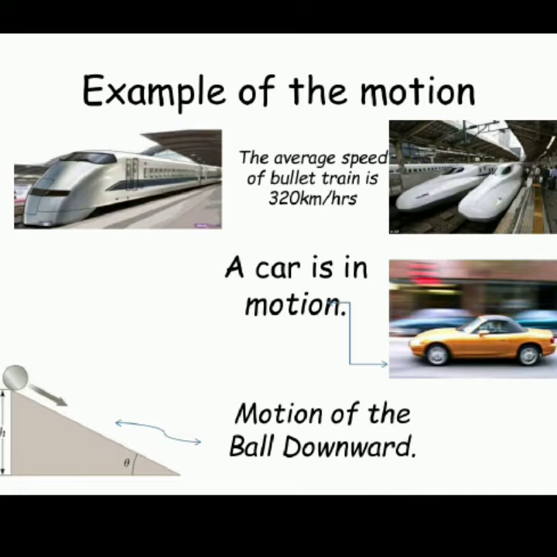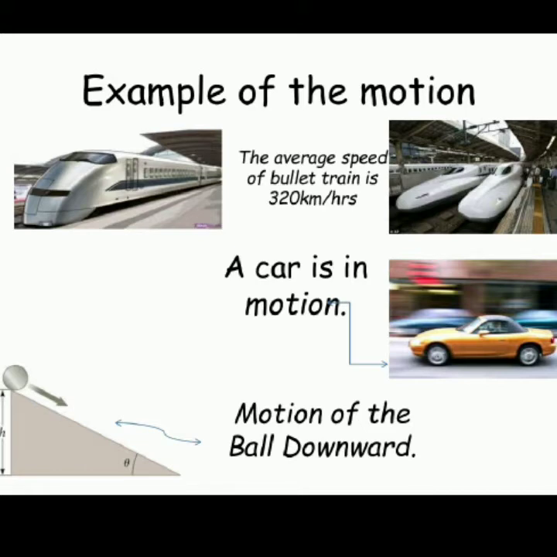You might have observed the hands of the clock moving in a circular direction, and such type of motion is called circular motion. You might have seen the pendulum of a clock moving in the same direction after the same duration of time, which is called periodic motion. So these are the different types of motion and their examples which I have mentioned.